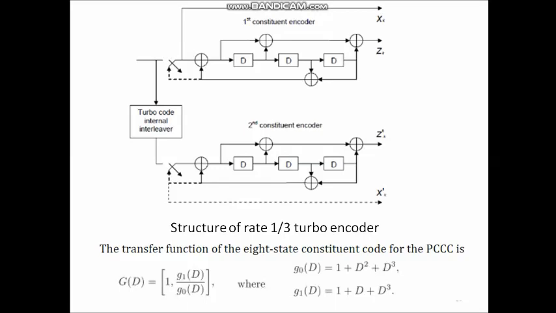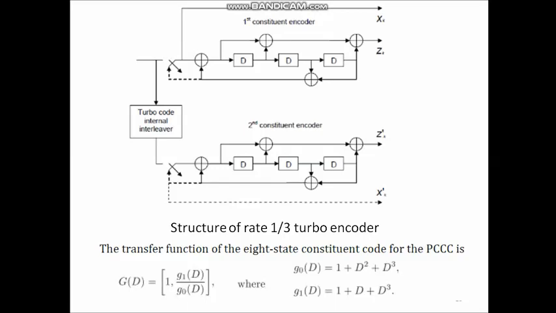And as you can see here, xk represents the systematic k-bit data stream, and zk and zk dash represent two parity bit streams of length k bits.